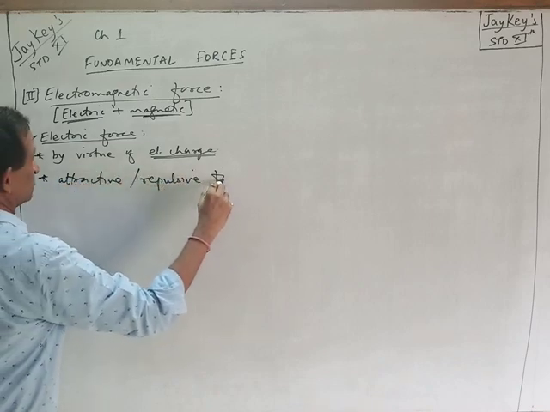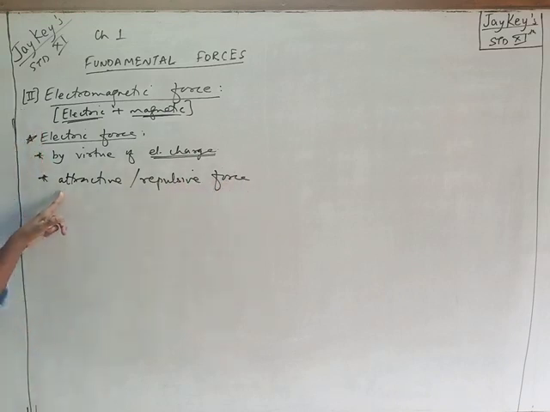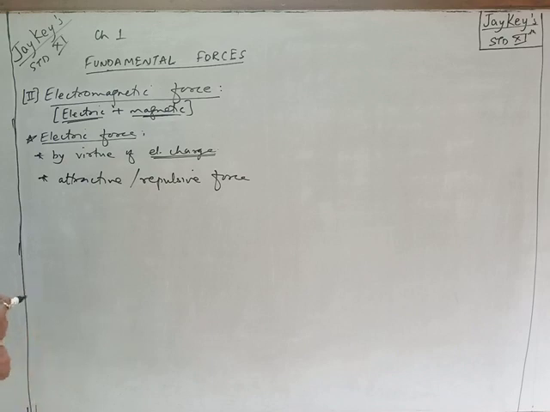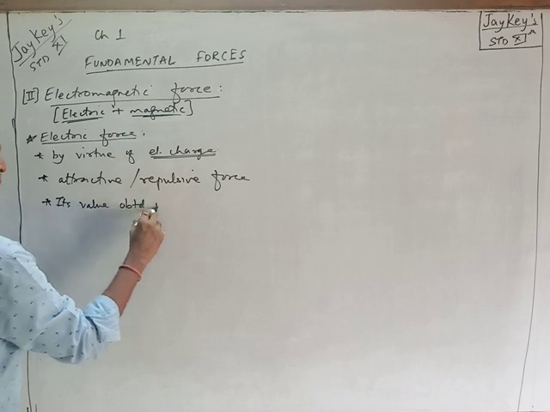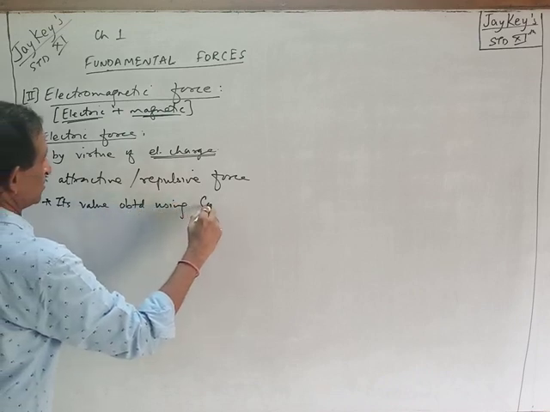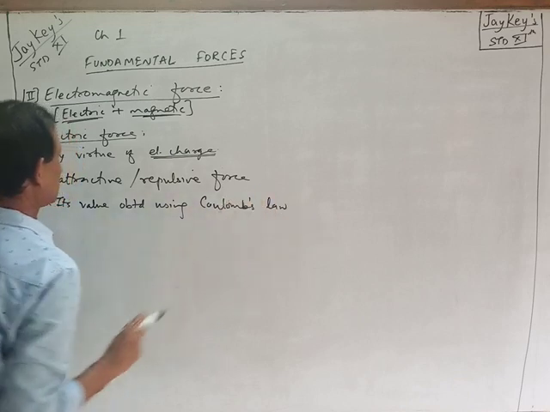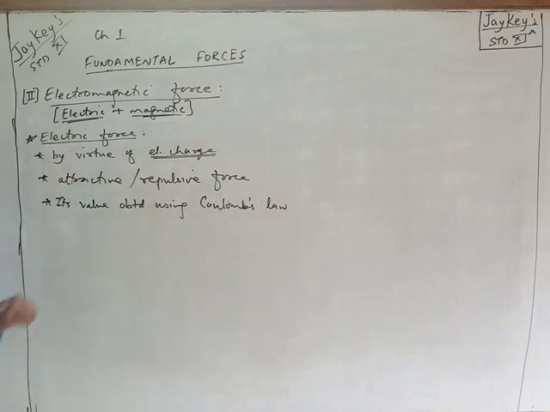Attractive or repulsive. Why? We know that like charges repel each other, unlike charges attract each other. So this force is attractive as well as repulsive in nature. Its value is obtained using Coulomb's law. A scientist named Coulomb has given a law using which we can find out the electric force acting between two charged particles.